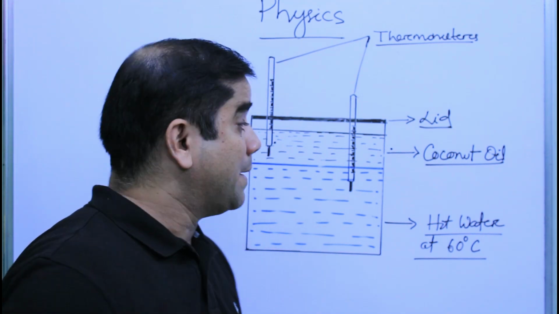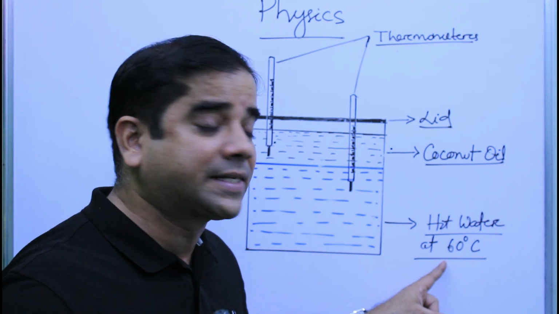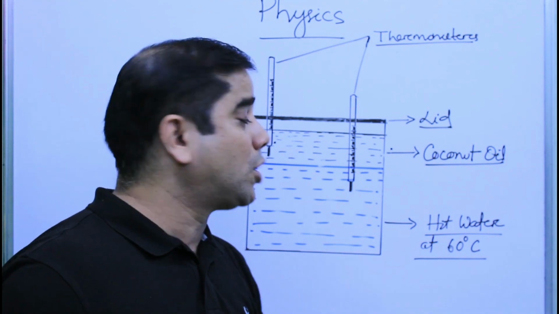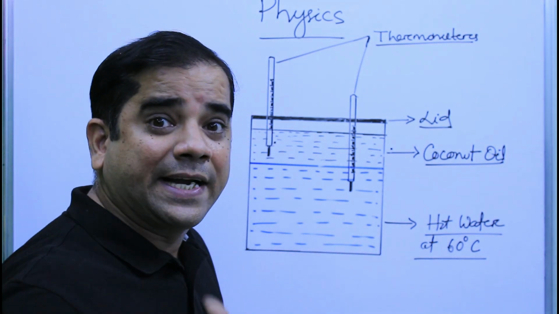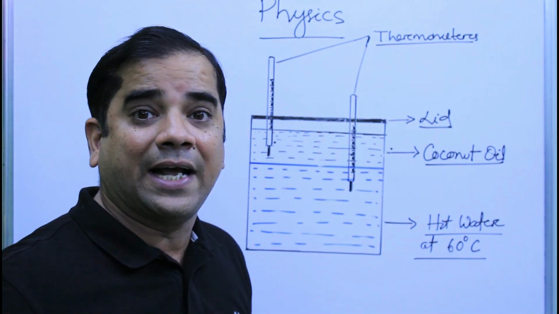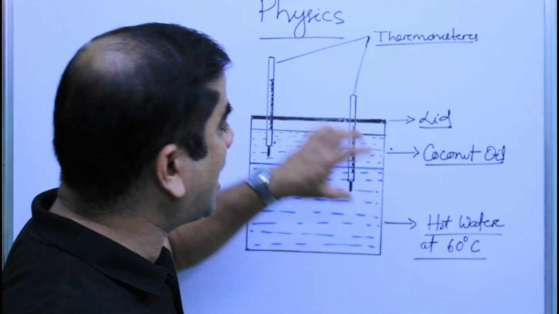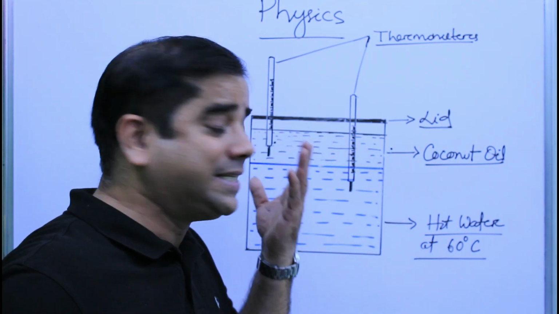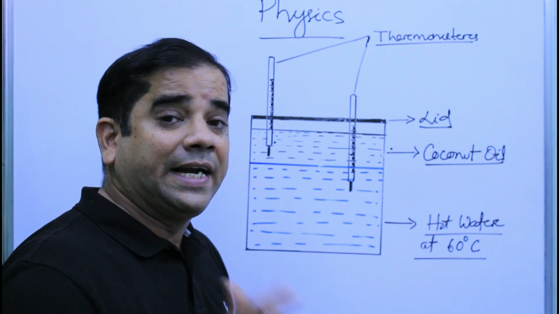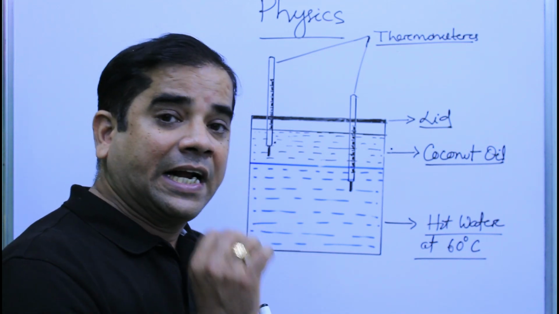Why? Because hot water was at 60 degrees Celsius previously and coconut oil has a temperature lower than the hot water. Now the heat transfer happens from higher temperature area to lower temperature area, thereby shifting the temperature as well. That's why the temperature of the coconut oil is increasing and that of the hot water is decreasing. And it affects the reading of the mercury in both the thermometers, which can be visible clearly.